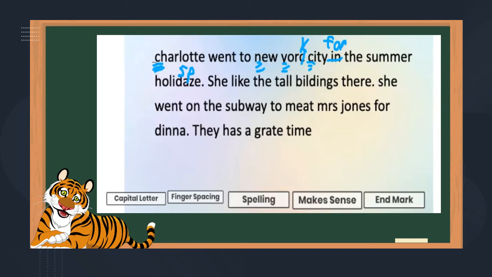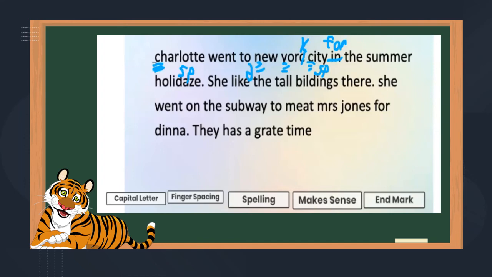First thing is capital letter. She liked the tall buildings there. Capital letter, it looks like everything is capitalized. There's no proper nouns, and this is capitalized. Finger spacing. It has finger spacing. Spelling. She liked the tall building there. I think this should say liked because she already did it. She went last summer or last holiday. She liked the tall buildings there, and this one is not spelled right. There is a place like here, that's correct, and a period for an end mark.